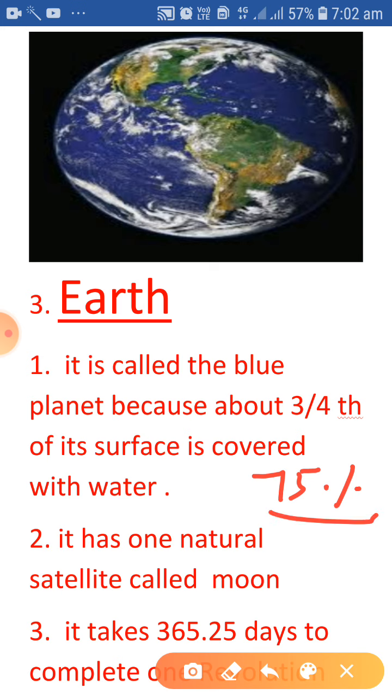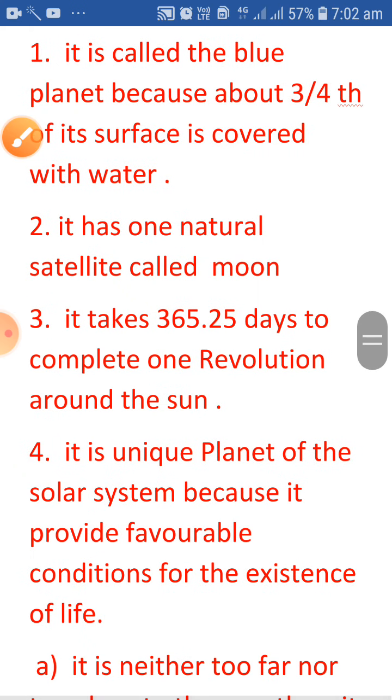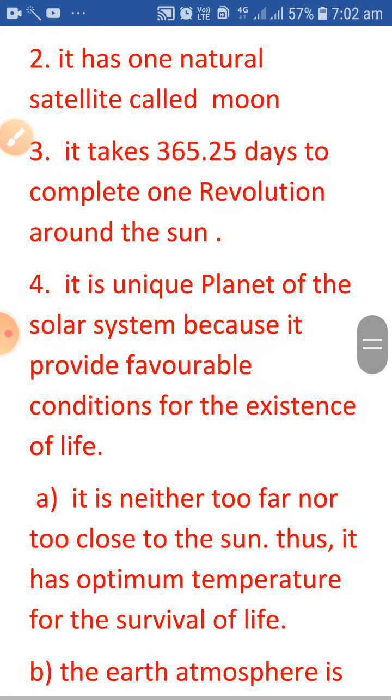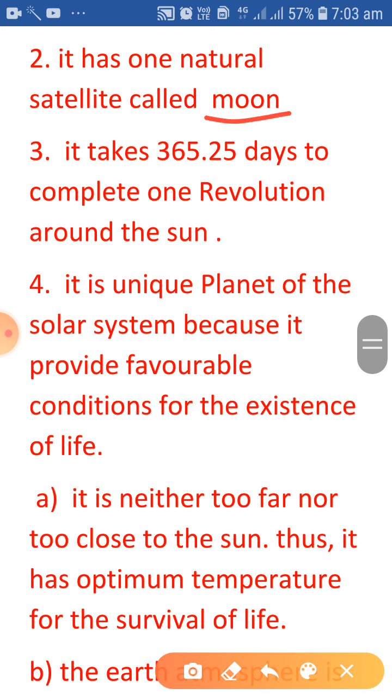75% of the earth's surface is covered with water. It has one natural satellite, and that satellite is called moon. It takes 365.25 days to complete one revolution around the sun, which means 1 year. एक साल में चक्कर काटती है सन का.